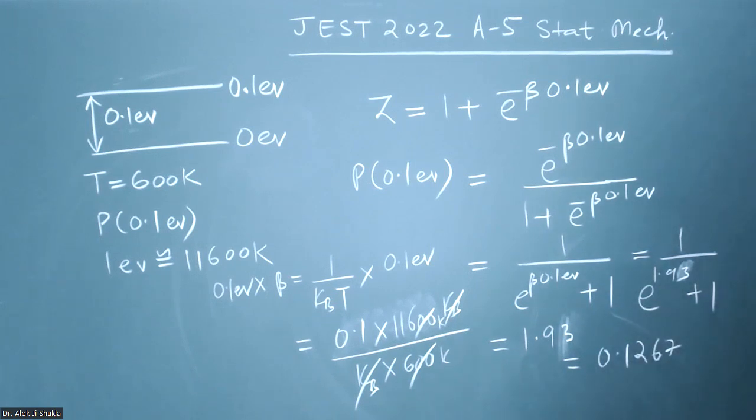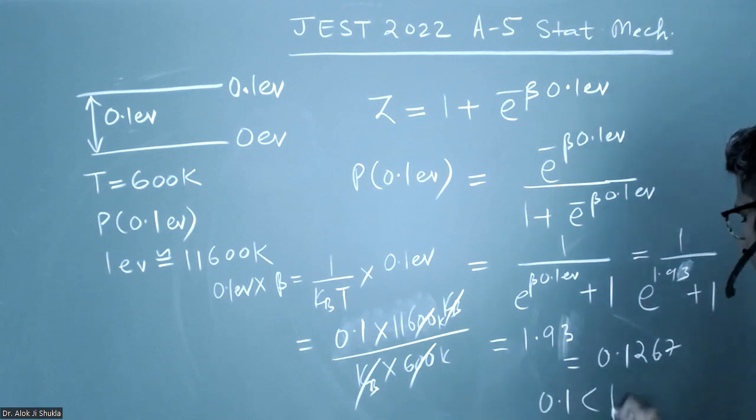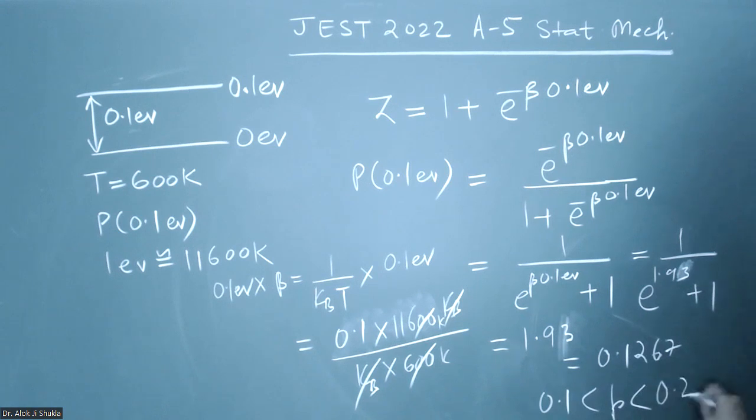So actually the probability will fall between 0.1 and 0.2. Okay, so this is the correct option, and that is option A.